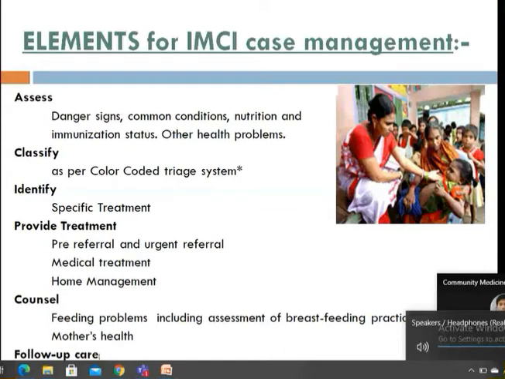Then after assessing danger signs, we have to look for the other common signs and symptoms to classify whether they have ARI, diarrhea, malnutrition, malaria, or measles. Then we have to assess the nutritional status and immunization status. It is very, very important. If the child is malnourished, no matter how much you treat them, they will not be healthy. And if there are other problems also, we have to assess them.